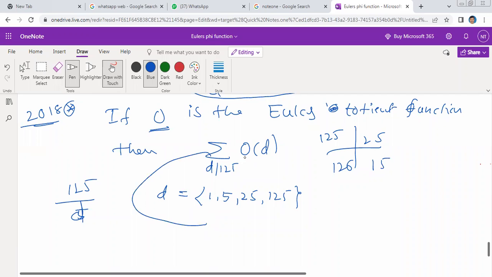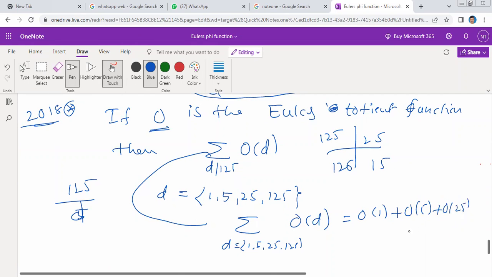Therefore the summation over d takes the values 1, 5, 25, 125, and this is pi of d. Eliminating the summation, it is pi of 1 plus pi of 5 plus pi of 25 plus pi of 125. Here it means Euler's pi function. We know that pi of 1 is equal to 1. What is pi of 5? 5 is a prime number, so 5 minus 1 is 4.